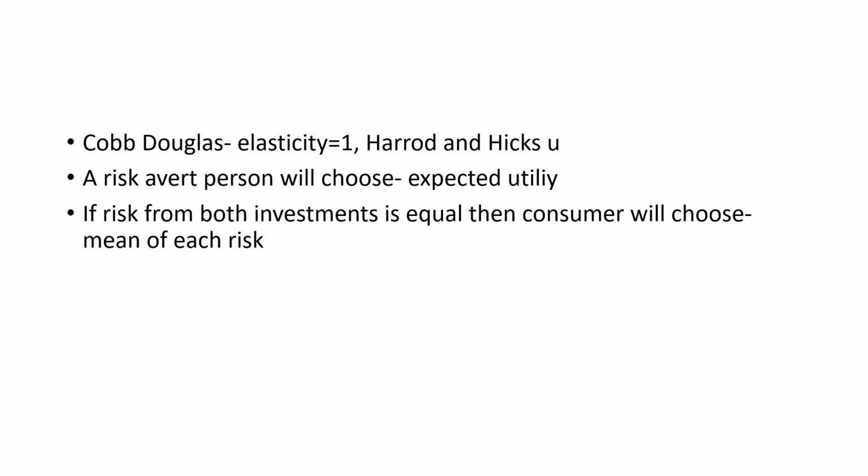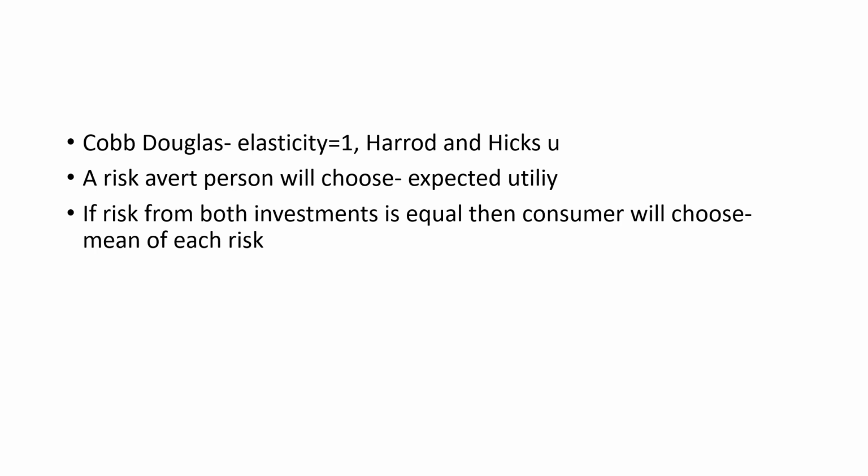Next, there was a question on Cobb-Douglas utility. Here we know that the elasticity is equal to 1, because it is something very important in economic theory. Here it is something to do with Harrod-Hicks utility.